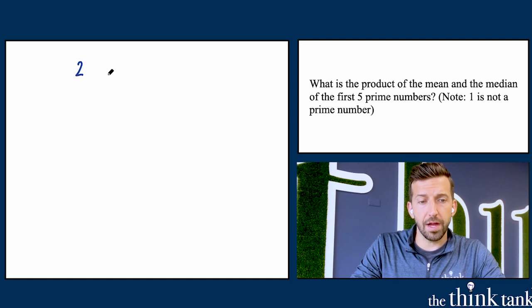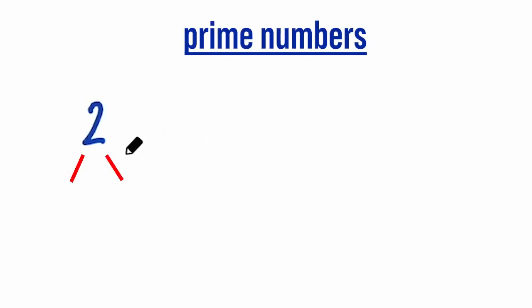So 2 is a prime number. In fact, it's the first prime number because it's the first number that can only be divided by itself. It could be divided by 2, and it could be divided by 1, but nothing else. Okay, so 2 is a prime number. What's the next prime number? Well, let's look for the next one. I guess 3. 3 can be divided by itself and 1, and that's it. I can't divide it by anything else, so it's also prime.